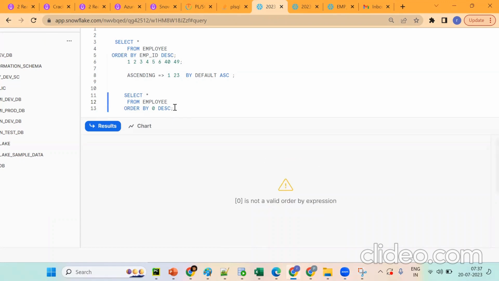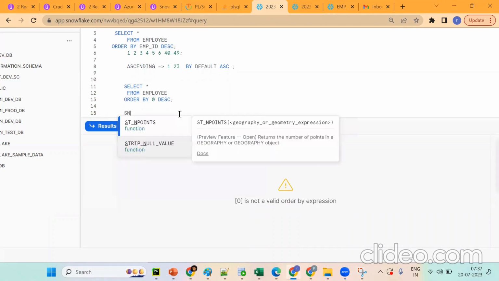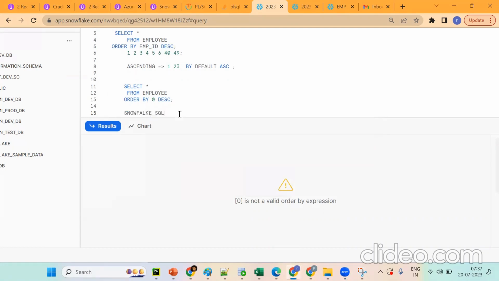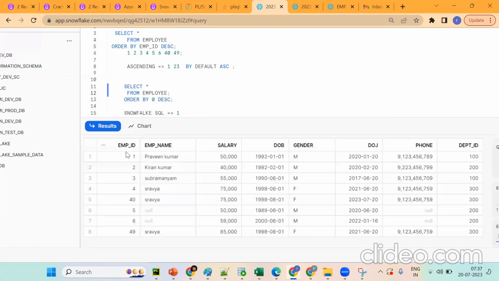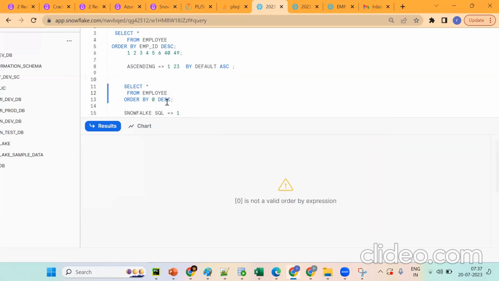Okay. So remember in Snowflake SQL, numbering will start with 1 only. So if you see this thing, what happened? This is the first column, second column, third column, like this. Now the 0th column is not there. So always we should start with numbering 1. And we should mention the first column or the second column.